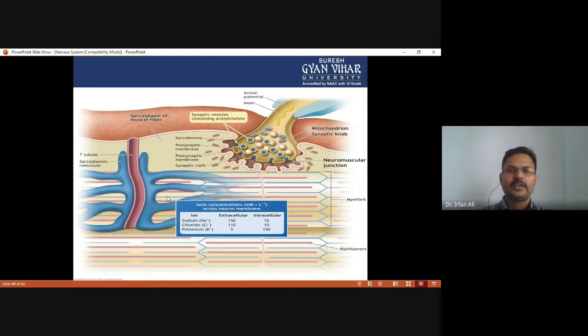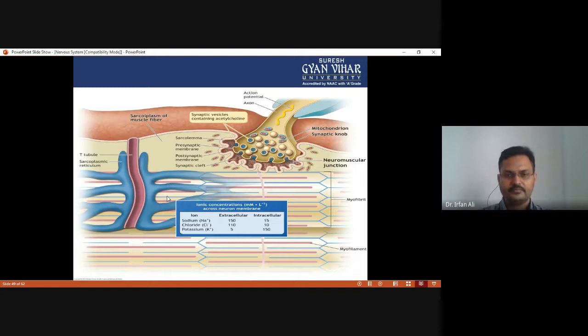So in this way, you have to see how this would happen. The action potential arrives at the end bulb of the axon, or here, at the synaptic knob. The synaptic vesicles containing acetylcholine fuse with the membrane and release acetylcholine into the space. This is called the synapse. Then this acetylcholine binds with its receptor, which is called the acetylcholine receptor. In this way, the action potential crosses this synapse and reaches the skeletal muscle.